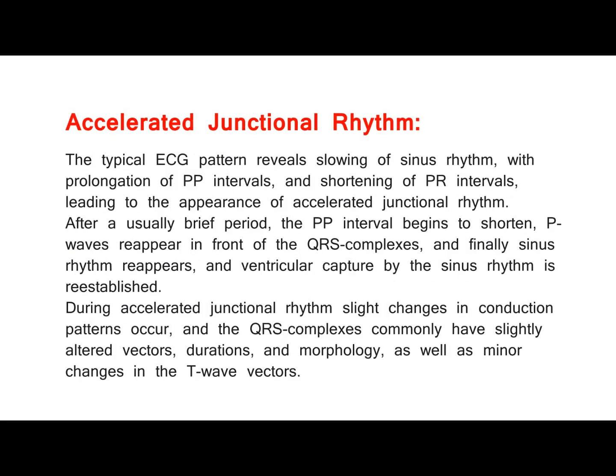Accelerated junctional rhythm. The typical ECG pattern reveals slowing of sinus rhythm, with prolongation of PP intervals, and shortening of PR intervals, leading to the appearance of accelerated junctional rhythm. After a usually brief period, the PP interval begins to shorten, P waves reappear in front of the QRS complexes, and finally sinus rhythm reappears, and ventricular capture by the sinus rhythm is re-established. During accelerated junctional rhythm, slight changes in conduction patterns occur, and the QRS complexes commonly have slightly altered vectors, durations, and morphology, as well as minor changes in the T-wave vectors.